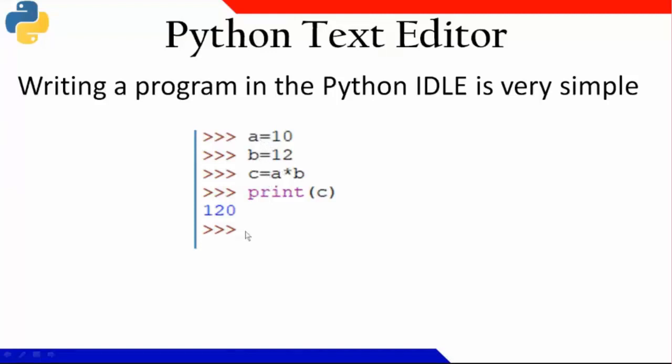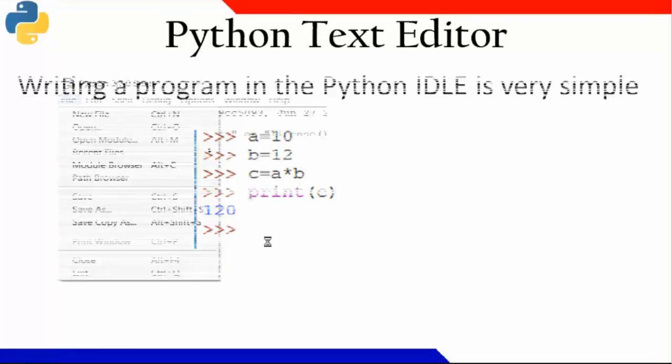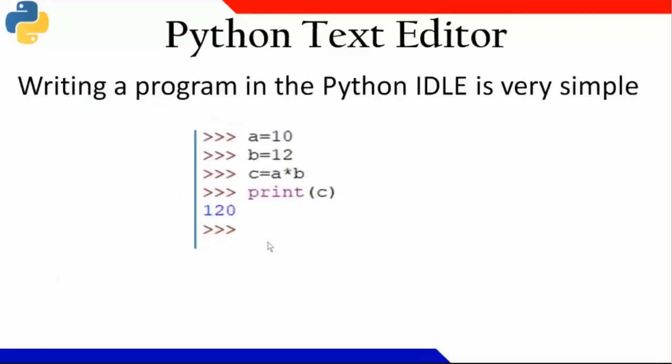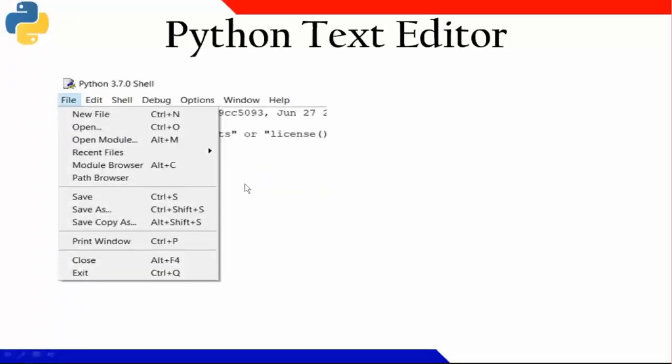All the values are saved now. Whenever I use variable a, the value of a will be 10. It keeps saving it, keeps remembering it. This mode is interactive mode of writing programming. Now let me tell you what is shell mode of writing programming.